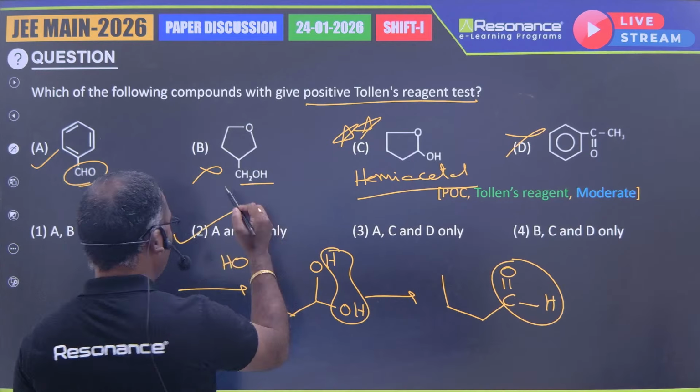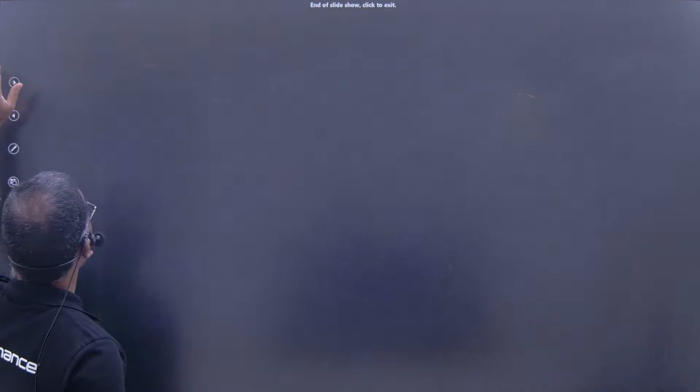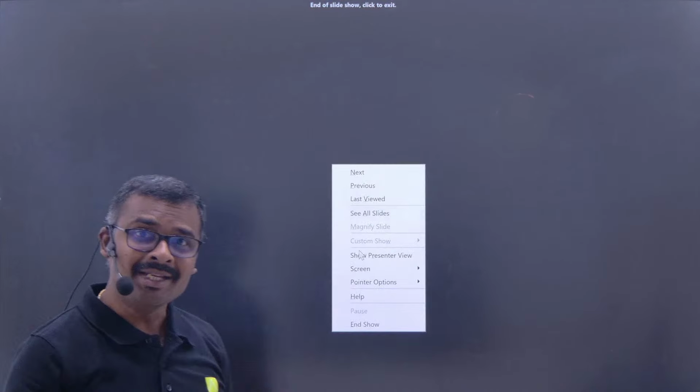Where is A and C? So this is option A and C. So this is the question, and this is all from my side, chemistry part.